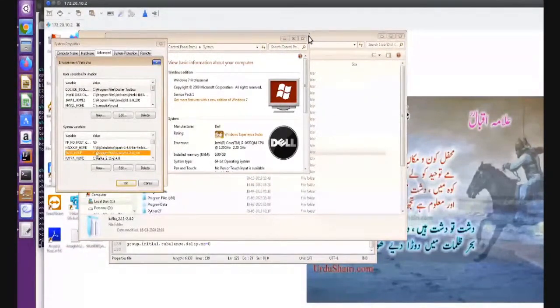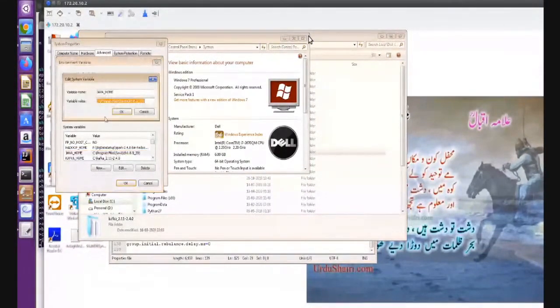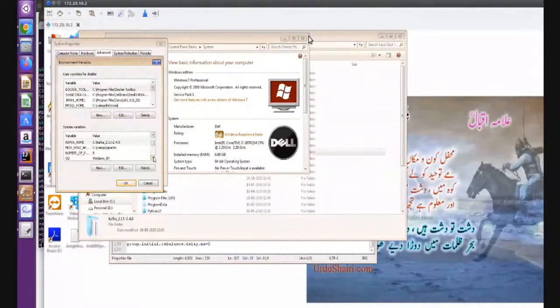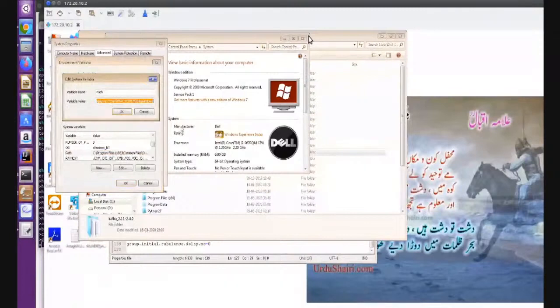See here, I have set JAVA_HOME for the Java home directory. After that, KAFKA_HOME, and give the path where you have extracted your Kafka. Once you have created your home environment variables, add them into the Path variable. So here I have added Kafka slash bin, because all our tools are inside the bin.